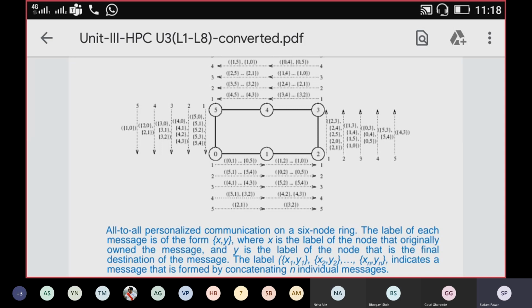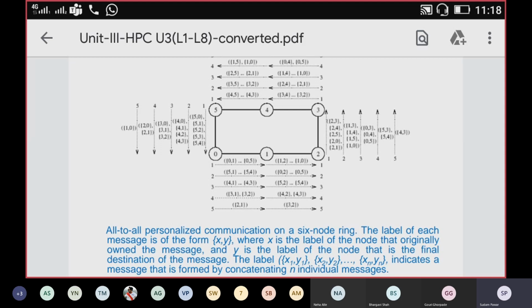In step number 4, every node will receive 2 messages, retrieve its one message and forward one message. In the last step, it will receive only one message, and that is its own message. It will retrieve that one and will not forward anything. So in this way, you can distribute the messages in all-to-all personalized communication on a 6-node ring.